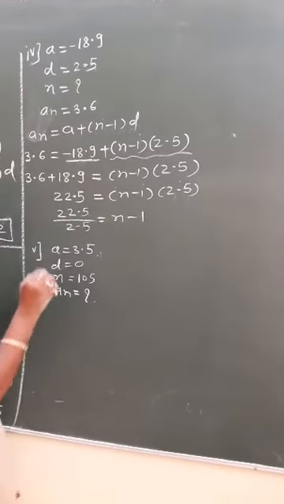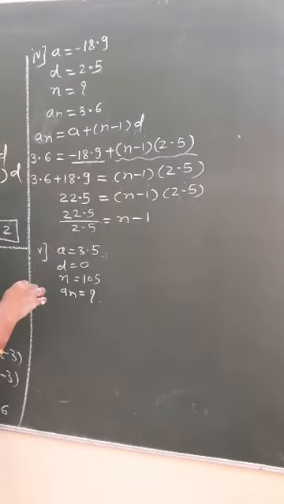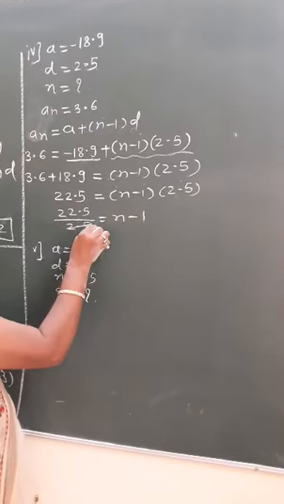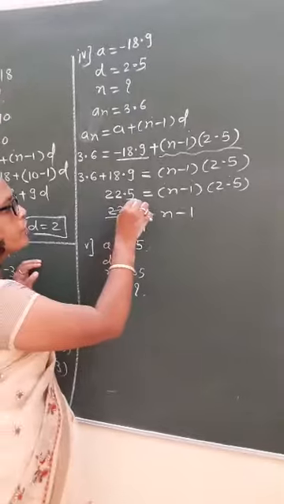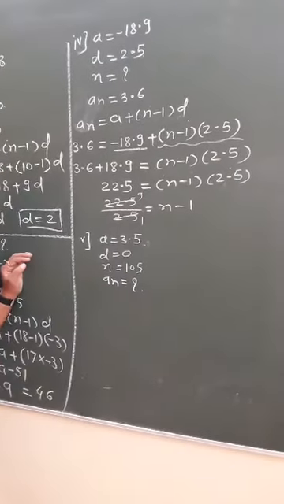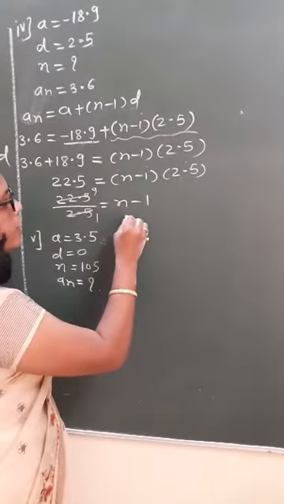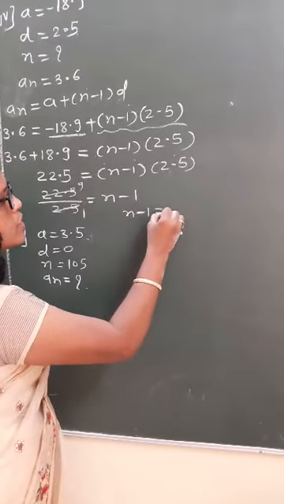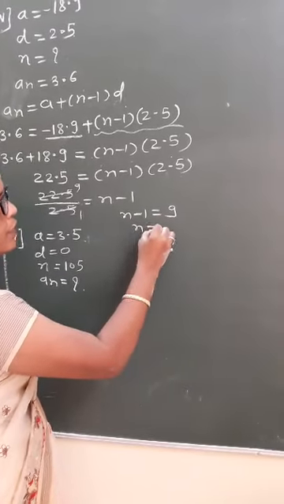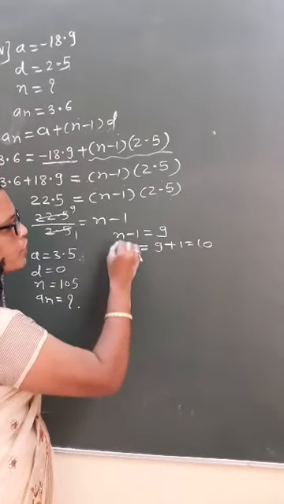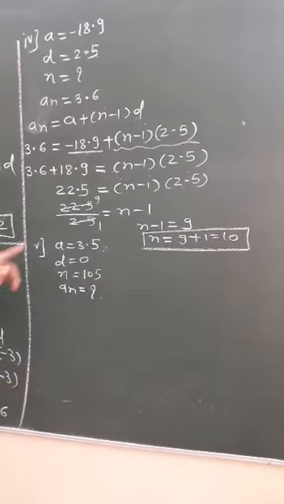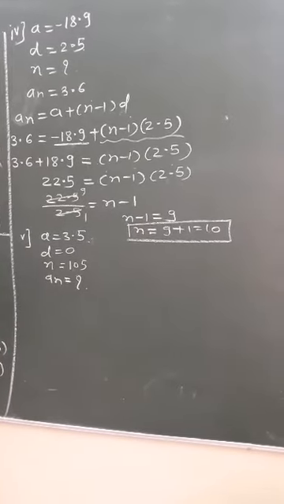Okay, now here we are finding the decimal, we will remove it and we will get 25 ones are 25 and 25 nines are 225. So we will get n minus 1 is equal to 9, and here we will get n is equal to 9 plus 1, means 10. So the number of terms we got here is 10. Are you getting here? Next problem, fifth.